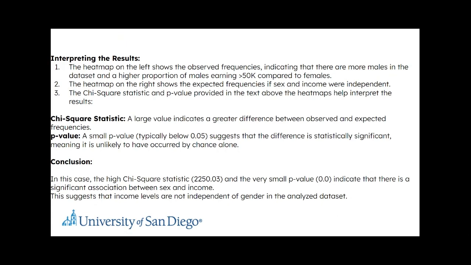The right side shows the expected frequency, and the p-value is statistically significant because it is less than 5%. So in conclusion, the high chi-square statistic, that is 2250, and a very small p-value indicate that there is a significant association between sex and income.